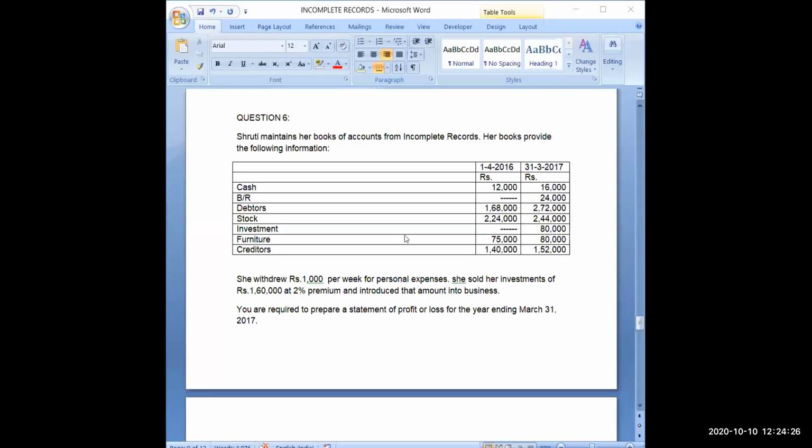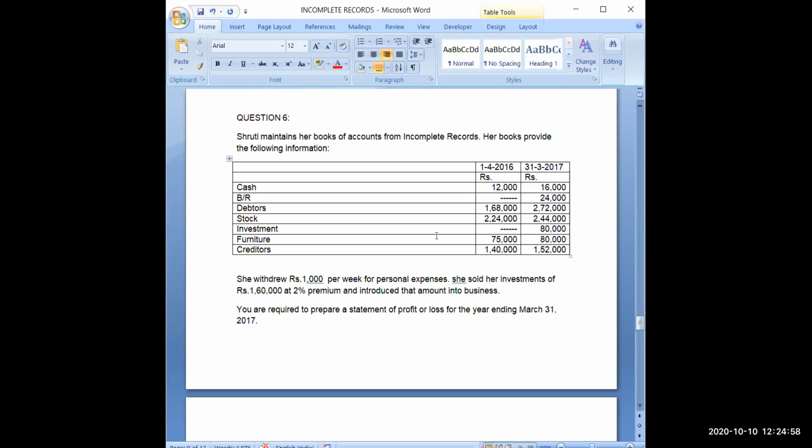Now see question number 6. Shruti maintains her books of accounts from incomplete records. Her books provide the following information. So now you can see that various assets and liabilities are given and two dates are given. One is the beginning of the year, that is 1st April 2016, and one is the closing of the year, 31st March 2017. So these are the opening balances of the year and these are the closing balances of the year.